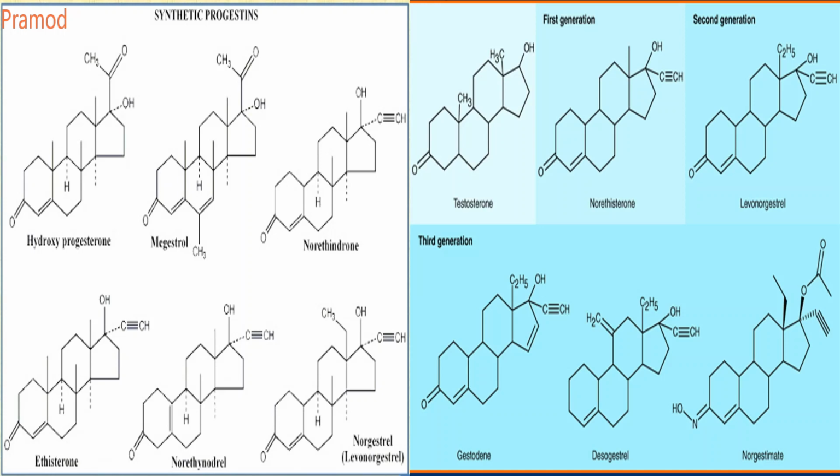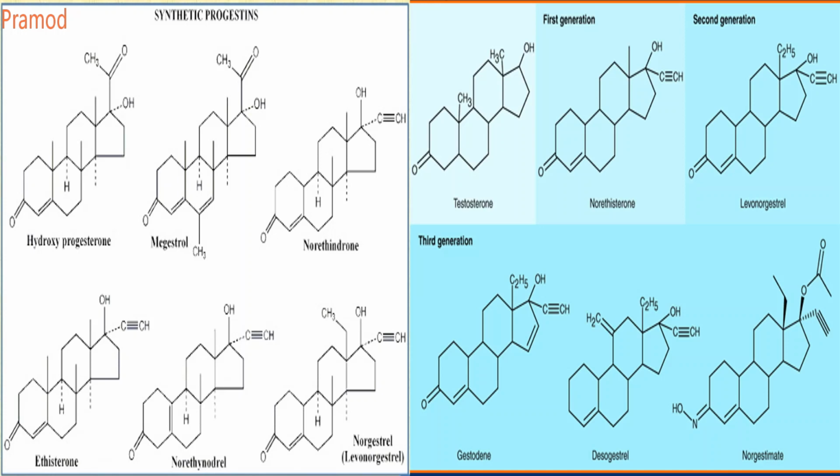And norgestrel, which is an older contraceptive, is similar to norethindrone. The only thing is that at the 18th position it contains an extra methyl. So these are the examples of your progestin, androgen analogs and your hydroxy analogs.